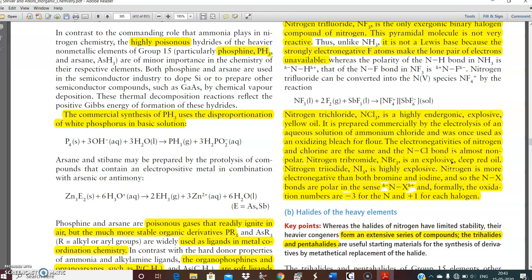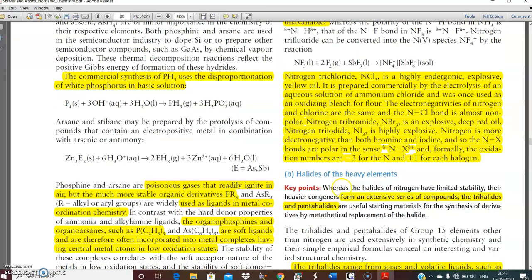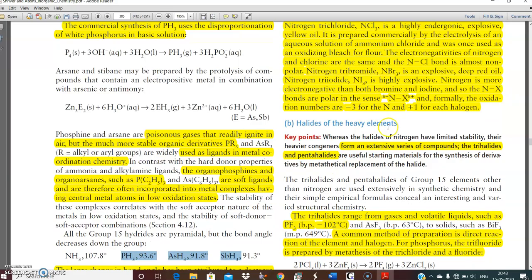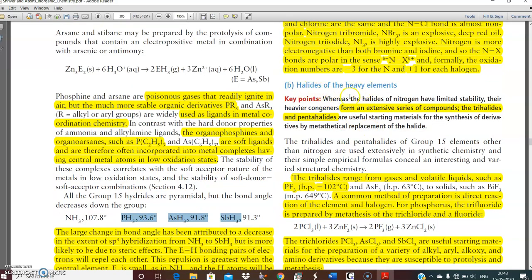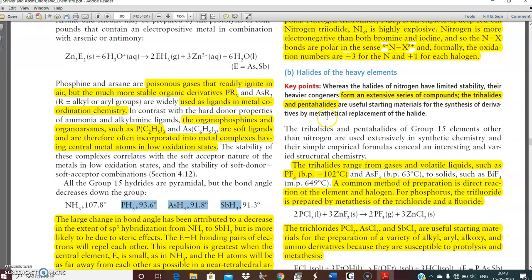Nitrogen tribromide is an explosive deep red oil. Nitrogen triiodide is highly explosive, and the explosive nature increases as we increase the size of the halogen. Nitrogen is more electronegative than both bromine and iodine, so the N-X bond is a bit more polar than the N-Cl bond. Formally, the oxidation numbers are -3 for nitrogen and +1 for the halogen. Now the halides of heavy elements. As per syllabus, only phosphorus is required, so we will go to phosphorus only.